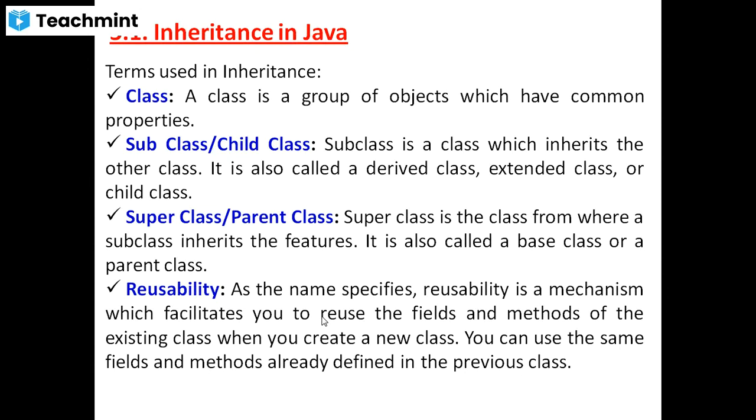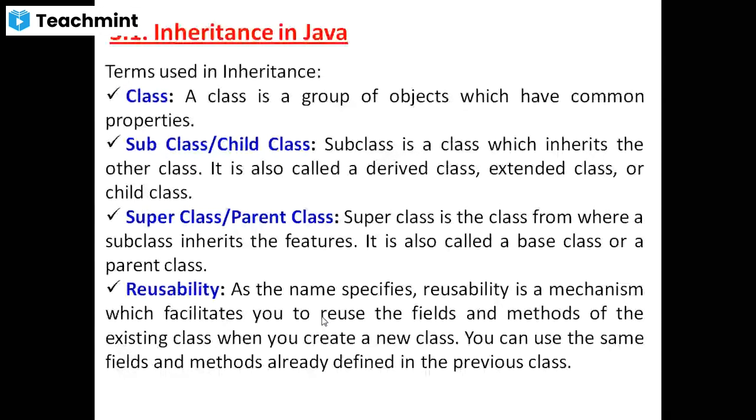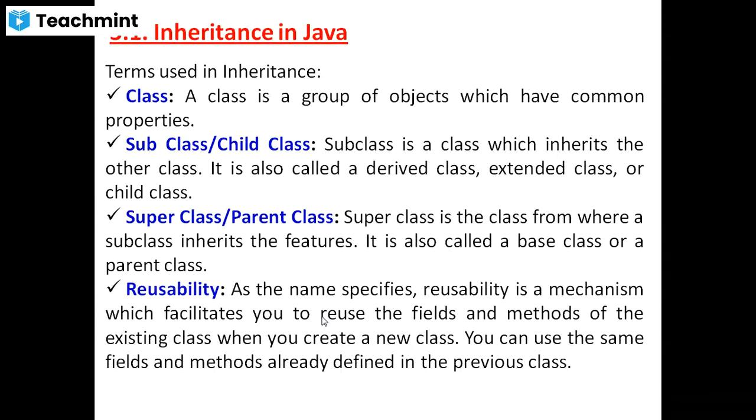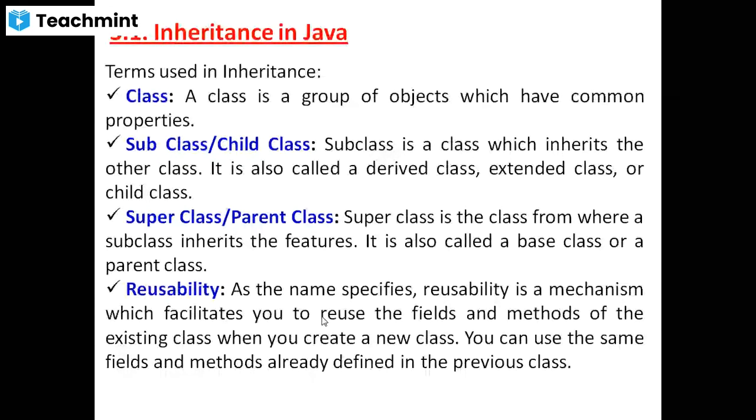When you create a new class, you can use the same fields and methods already defined in the previous class. Previous class means the parent class. Whatever fields and methods we declared, we can reuse in the child class itself. That's why they call it reusability, meaning the same code we can use in the child class. Understood, everyone? You understood all terms: class, subclass, superclass, reusability.